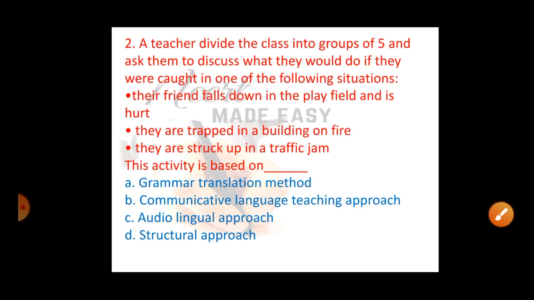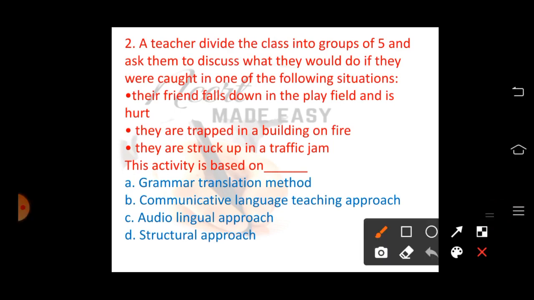Next, question number 2. A teacher divides the class into groups of 5 and asks them to discuss what they would do if they were caught in one of the following situations. Their friend falls down in the play field and is hurt. They are trapped in a building on fire. They are stuck up in a traffic jam. This activity is based on A. Grammar translation method, B. Communicative language teaching approach, C. Audiolingual approach, D. Structural approach.